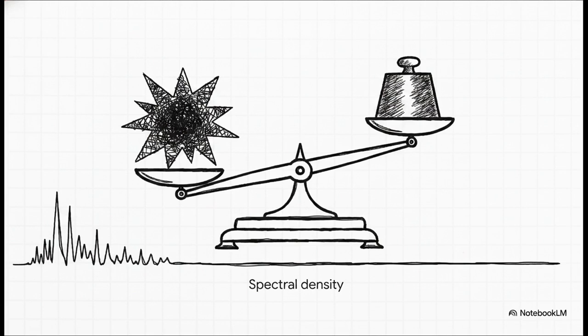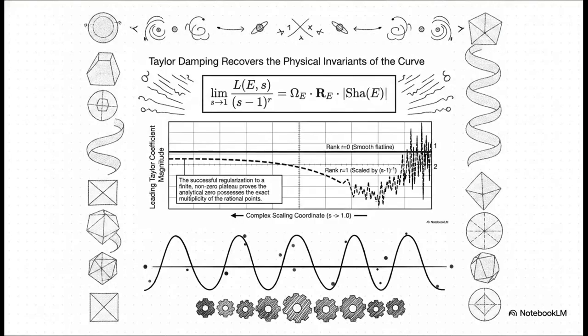So this TOG balancing weight, which is the regularized analytic torsion, steps in as an algebraic scale. Because the rational points induce an irregular singularity of order R, the continuous spectral density is forced to flatten out. It literally has to develop a zero of identical multiplicity to the algebraic rank to perfectly moor the discrete data. And we can actually see this mathematical forcing in action.